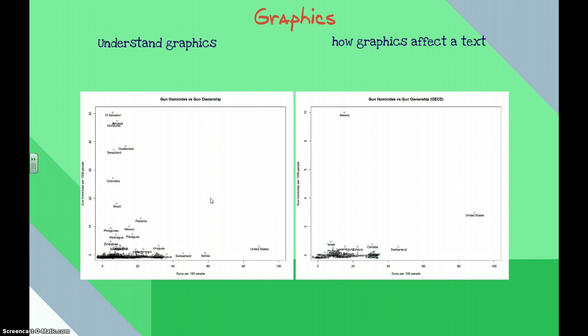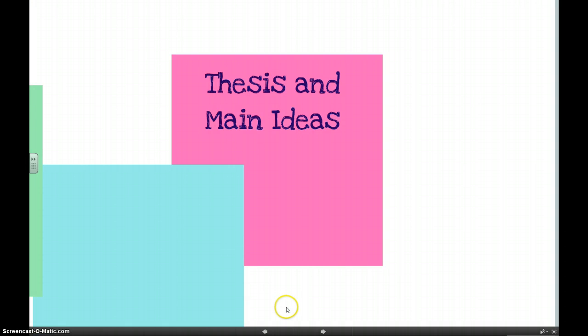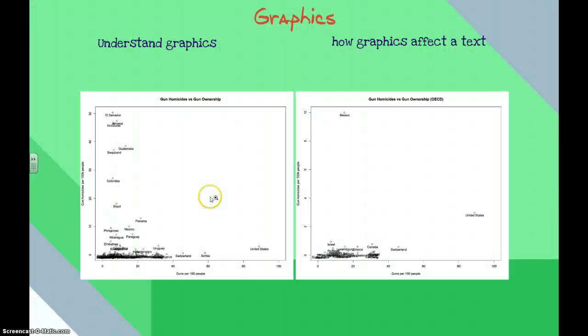So again, it's important to understand the graphs themselves, be able to analyze a graph when it's given to you, and be able to understand how a graph or a chart supports or detracts from an informational text. So remember, when analyzing informational text, you want to look at thesis and main points, structure, format, and graphics.